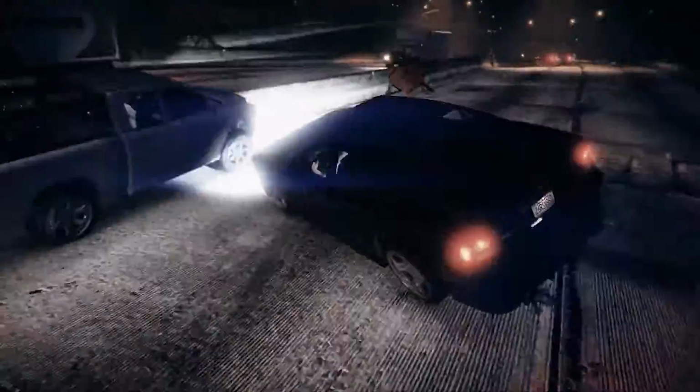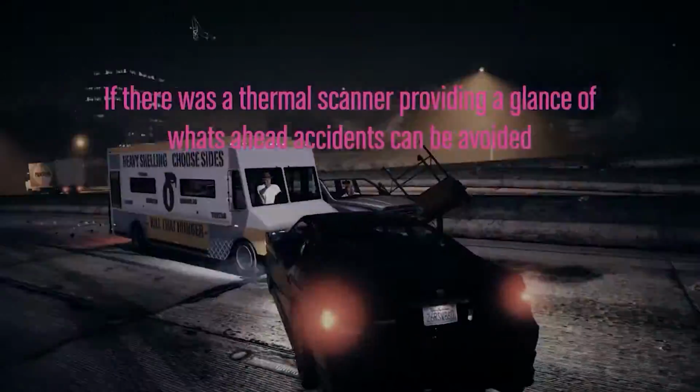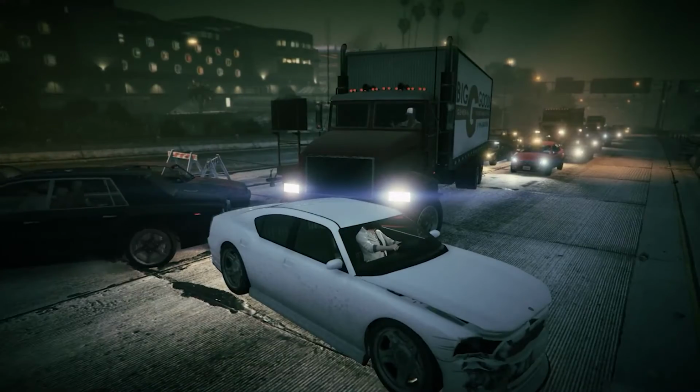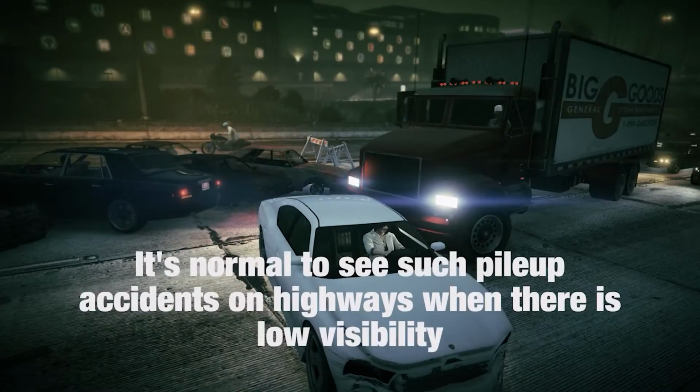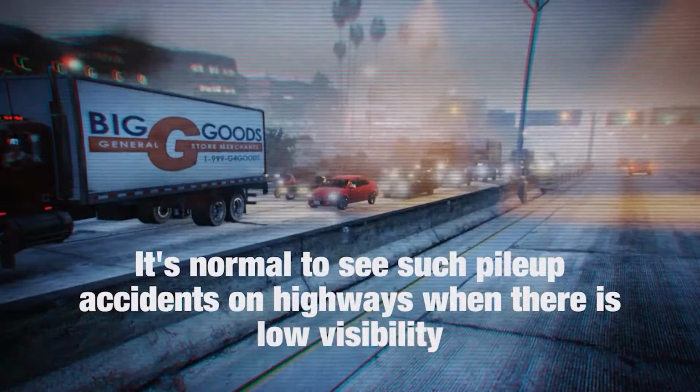Such pile-up accidents are very normal in cities and highways where low visibility is there, and thermal scanners could help here to avoid these things.